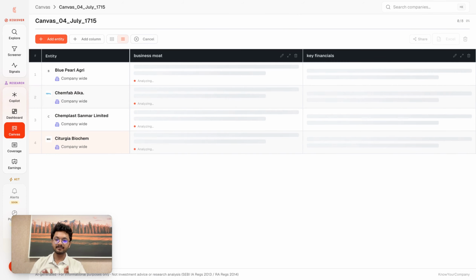So essentially, this is a very powerful tool which allows you to cut across sectors and sets of companies in various dimensions, or go deep into a company. That's why we call it Canvas. It's a canvas for your mind.